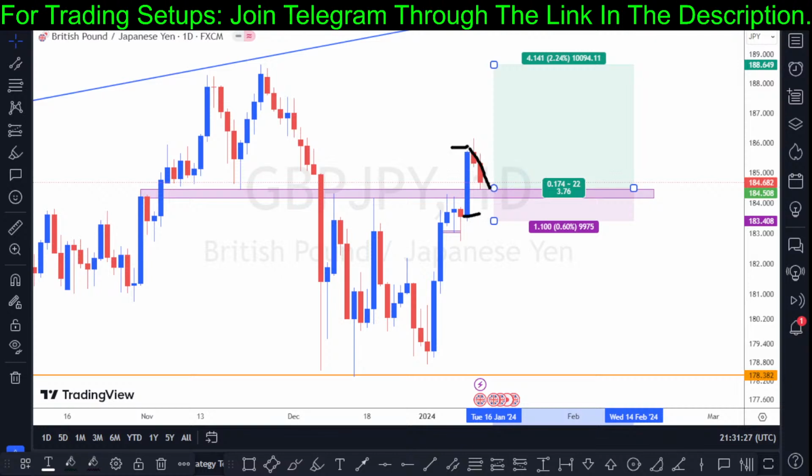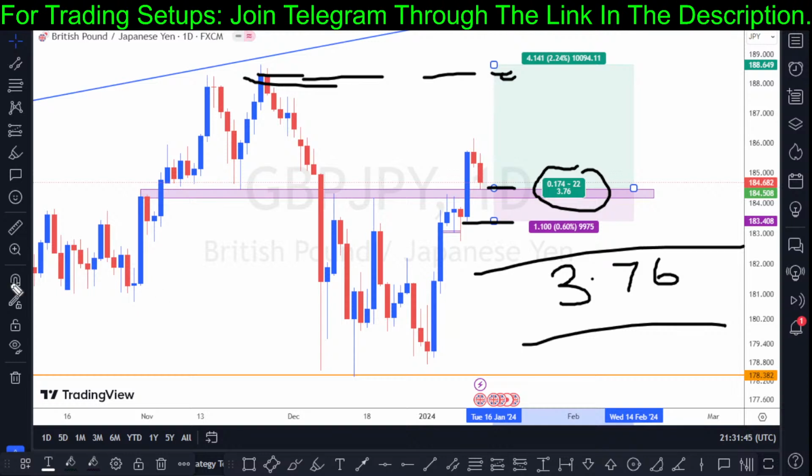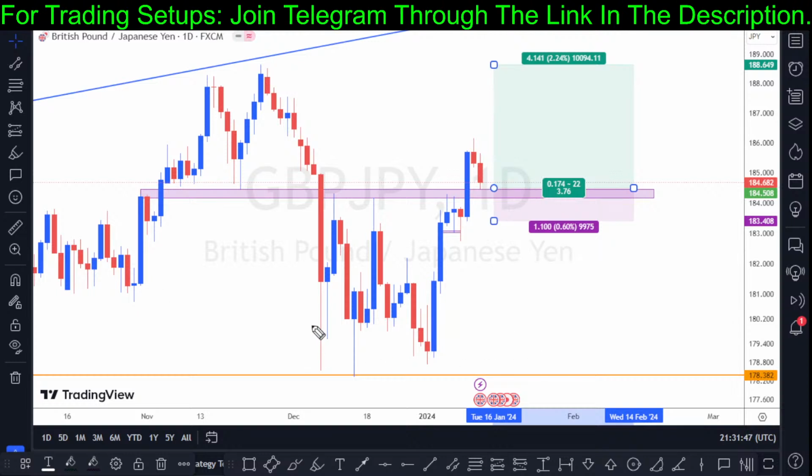If you are a price action trader, you could check out this asset. You could have your entry, stop loss, and a target to this next high right here, which could give you a 3.76 risk to reward ratio. So I think this is a nice trade setup, right? And as well, based on what we have right here, this looks like a triple bottom formation, a breakout of the neckline, and a retest for continuation. So this is what I can see.